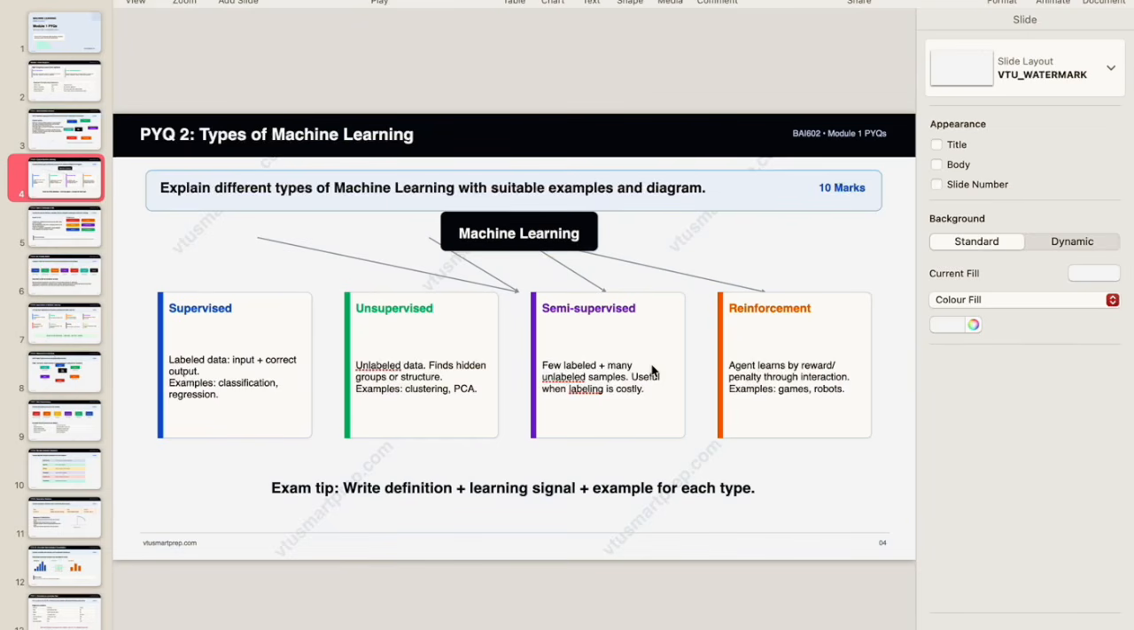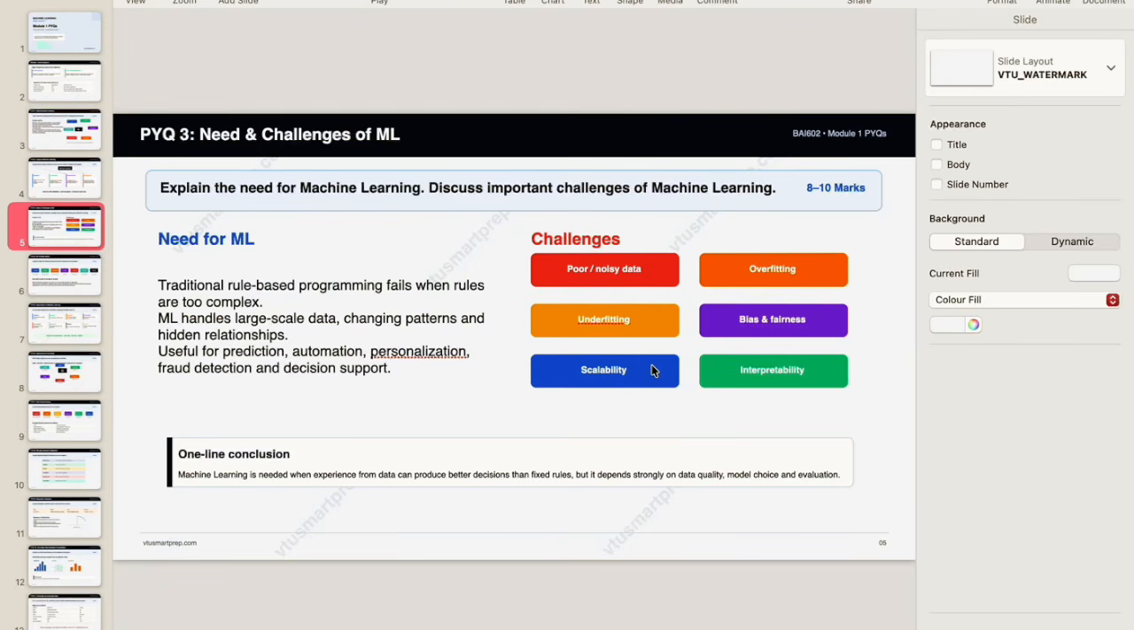Next is need and challenges of machine learning. Here, you have to write what the need of machine learning is and how it is being used, how traditional rule-based programming failed for complex data, and how machine learning is able to handle large scale data, how it is changing the patterns and hidden relationships. Those things you have to explain for this question, along with the challenges.